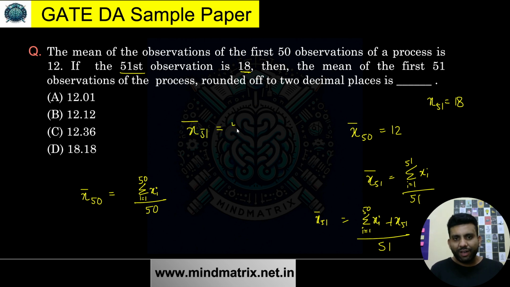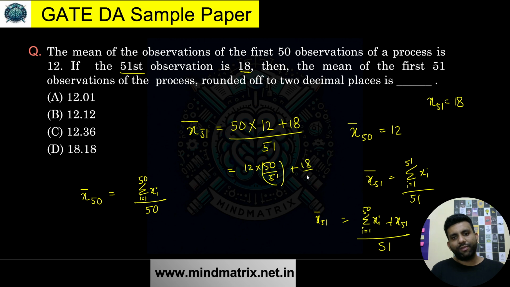So this is going to be 50 times whatever was the mean for 50 terms. What was that? That was 12. So 12 into, just calculate this, plus what else? X51 is given to be 18, divided by 51. Like I have broken down, you can just calculate the way you want, and this way you'll be getting a final answer.